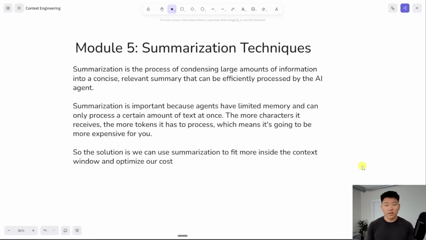This is really important, not only when we're thinking about the context window, but also from a cost perspective. Because the more characters the AI model receives, the more tokens it has to process, which means it's going to be more expensive for you. So the idea here is if we can take a big chunk of text that has good information that we need, but just summarize it in the key points, it will still help the agent create a better answer, and it will optimize our cost.